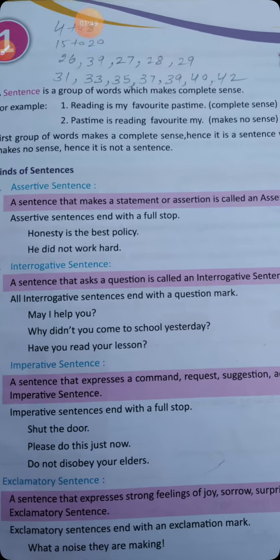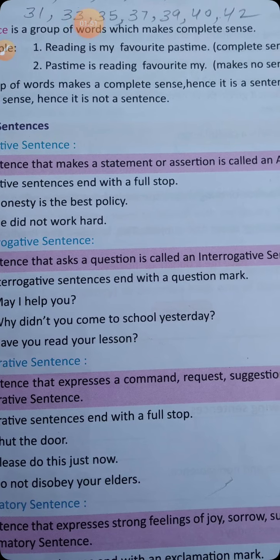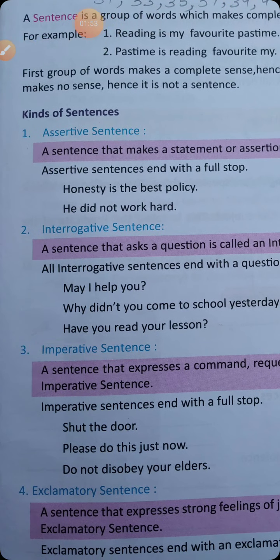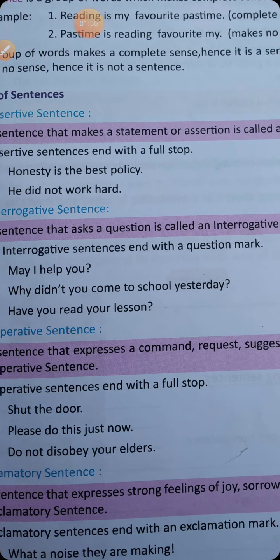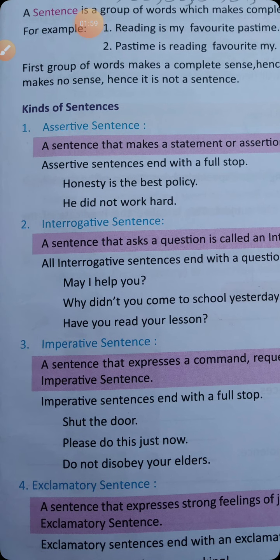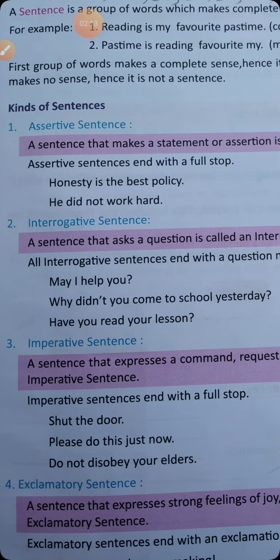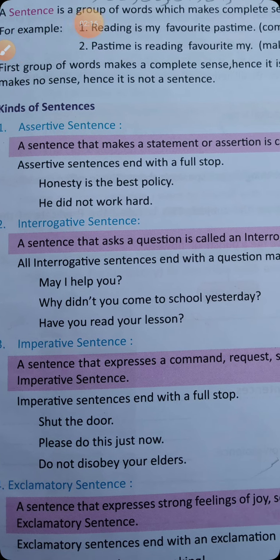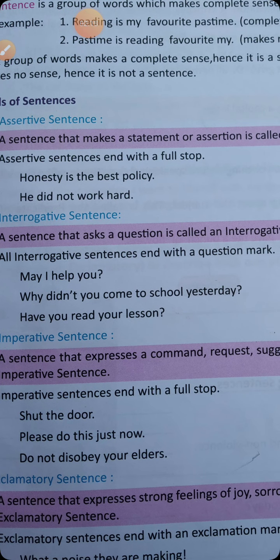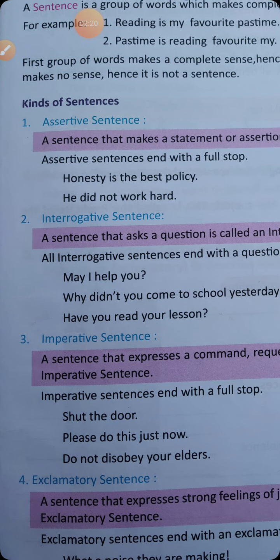Second type of sentence, we have the interrogative sentence. A sentence that asks a question is called an interrogative sentence. An interrogative sentence ends with a question mark. So this is the identification by which we can know whether a sentence is assertive or interrogative. If it is ending with a question mark, we should be 100% sure that it is an interrogative sentence. All interrogative sentences end with a question mark. May I help you? Why didn't you come to school yesterday? Have you read your lesson? With a question mark, we can easily find that it is an interrogative sentence.